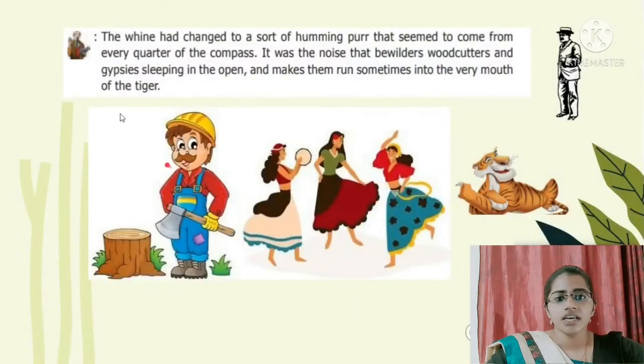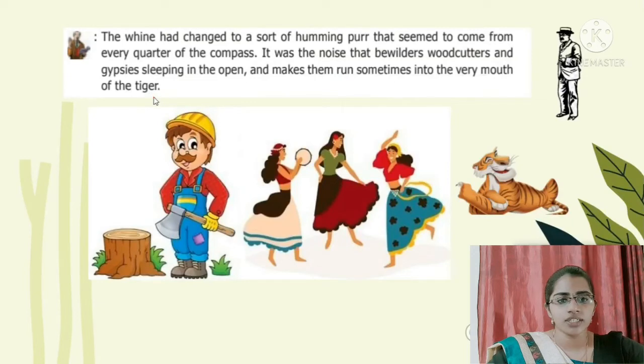The narrator narrates, the wind had changed to a sort of humming purr that seemed to come from every quarter of the compass. It was the noise that bewilders woodcutters and gypsies sleeping in the open and makes them run sometimes into the very mouth of the tiger.